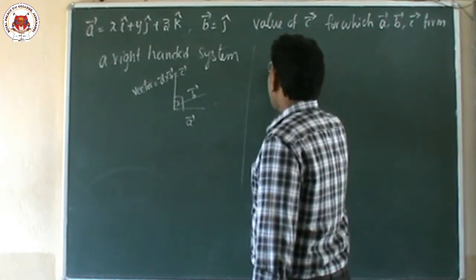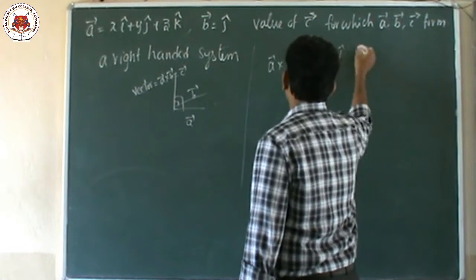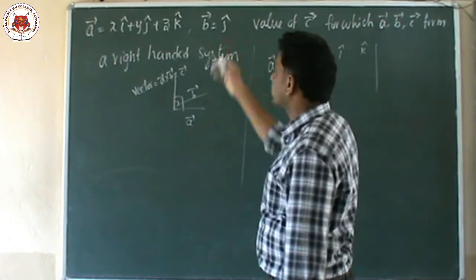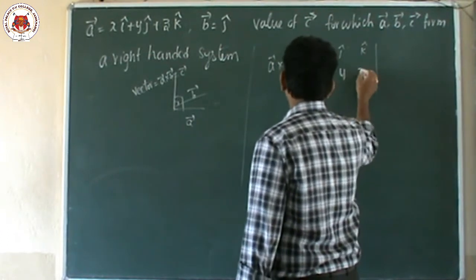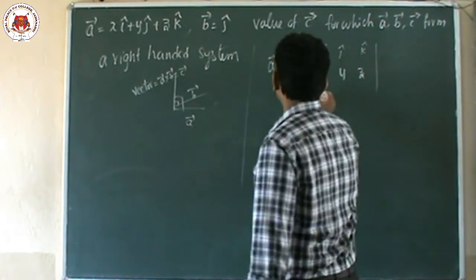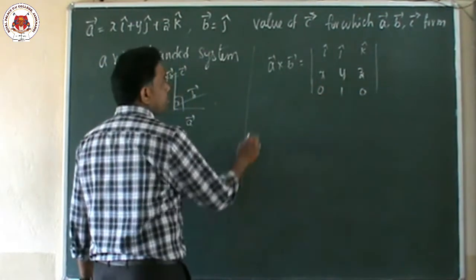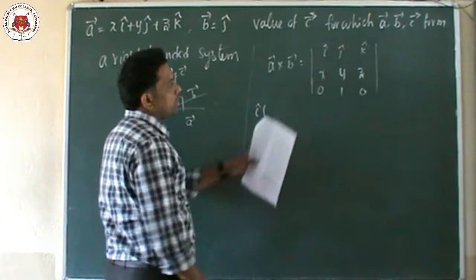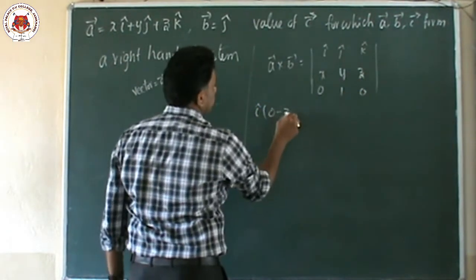How to find vector A cross vector B: write i cap, j cap, k cap, then x, y, z. We can write the answer directly also, if not, we follow this. In the B vector there is no i, only j is there. Now for i cap, close this one: y into 0 minus z, so 0 minus z.